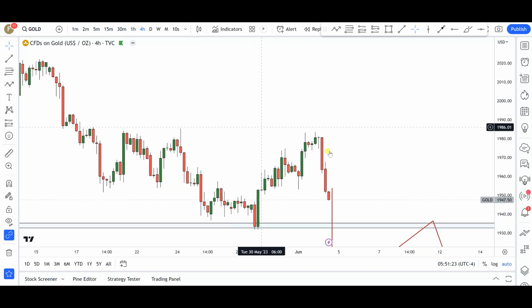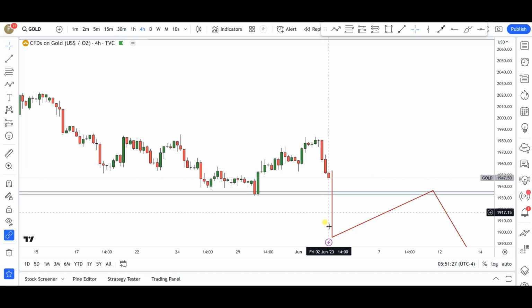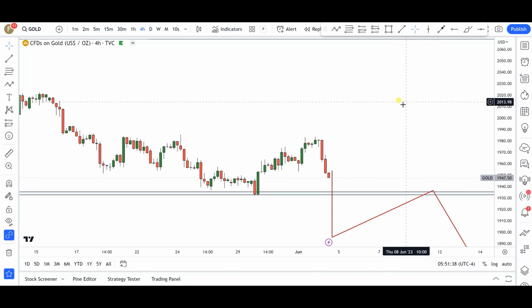Right now, if we go into the 4 hour time frame, not much. Again, like I said, my interest right now in gold is to see if we do get that significant momentum break below this particular level of structure. And if we do, just follow the markets, wait for the supply zones that we form, and then trade off of them accordingly. All right, so that's pretty much it for this week's Forex forecast.